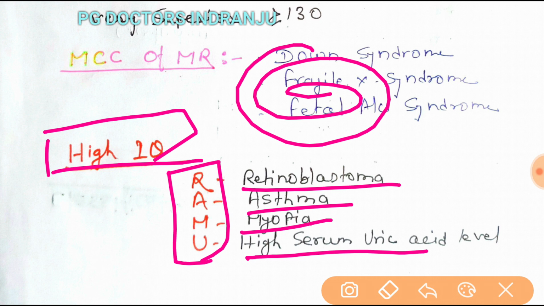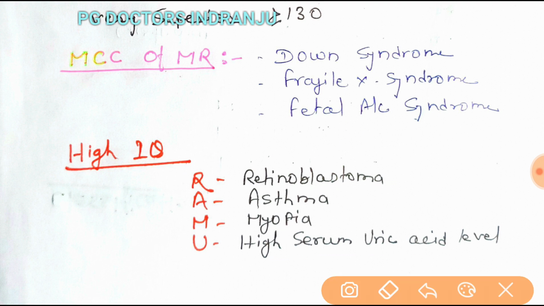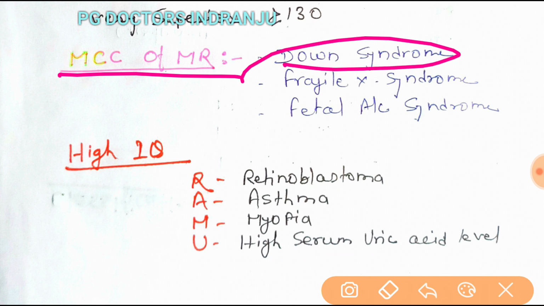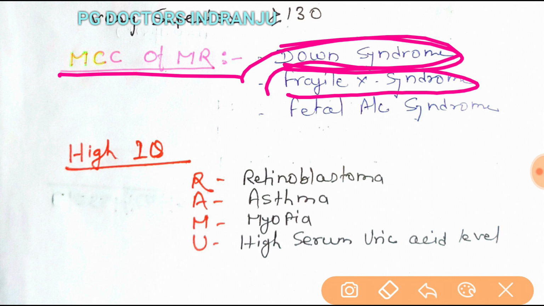The question also asks about the most common cause of mental retardation overall. Overall, Down syndrome is the first choice, and for the genetic cause, also Down syndrome. If the question asks about the inherited cause of mental retardation, it is Fragile X syndrome.